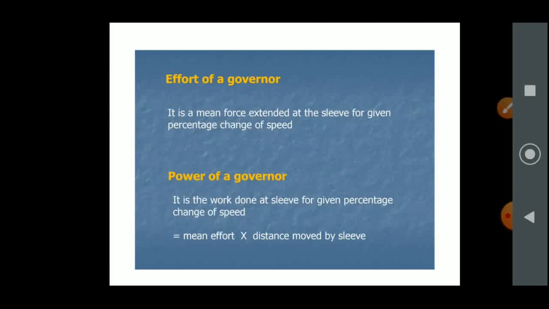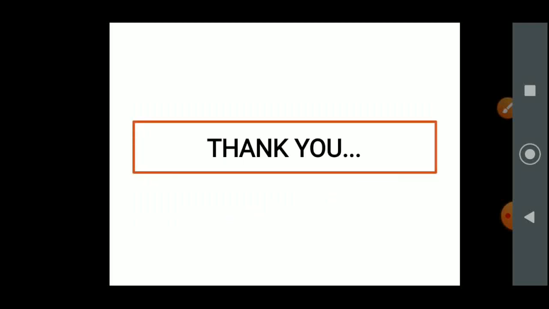The next definition is power of governor. It is the work done at the sleeve for a given percentage change of speed, that is equal to the mean effort into the distance moved by the sleeve. That's all.